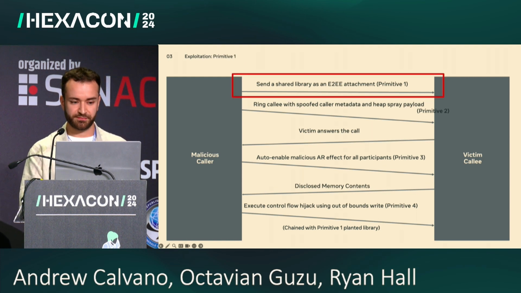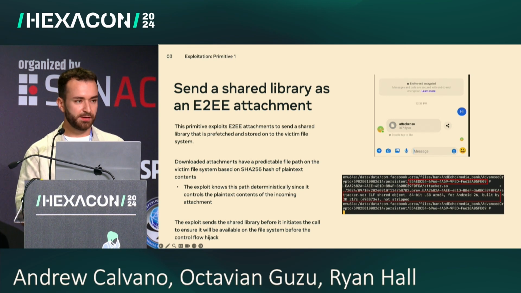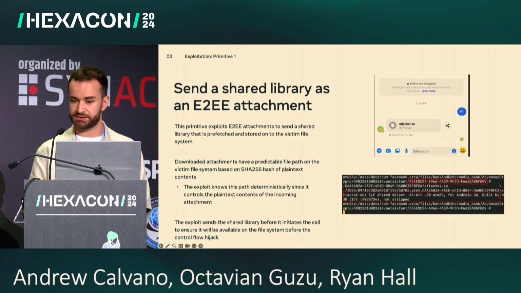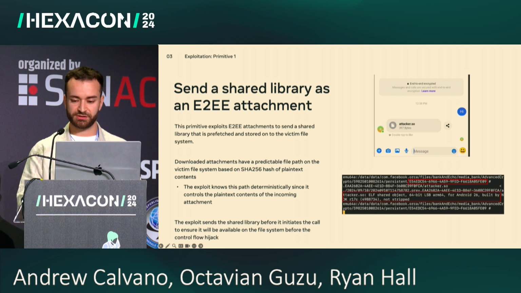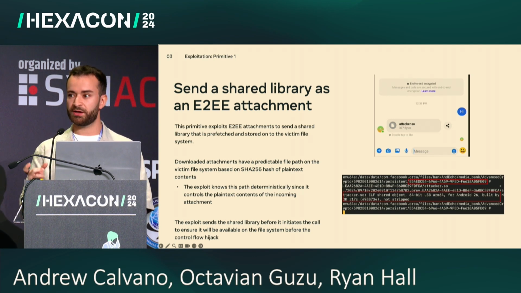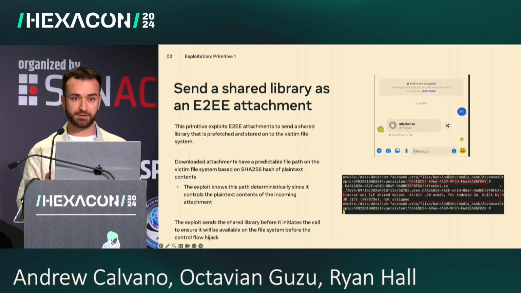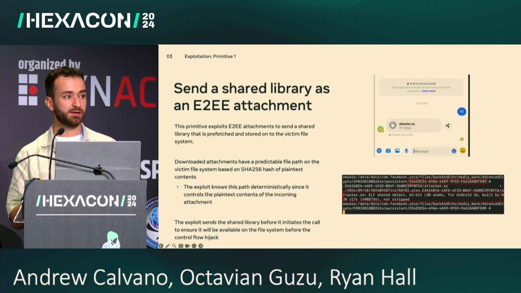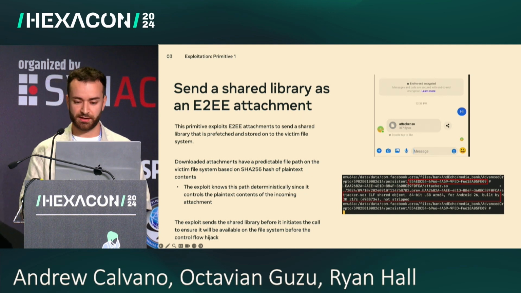Let's talk about the first primitive. In end-to-end encrypted chats, file contents are encrypted, so the server cannot parse or understand them. We use this to send the shared library over to the victim's phone. Of course, we will need to know the path of where the file will be saved on the victim device, but luckily we can predict it since it uses a SHA-256 hash of the contents. Remember, we control the file, so we can predict the path.